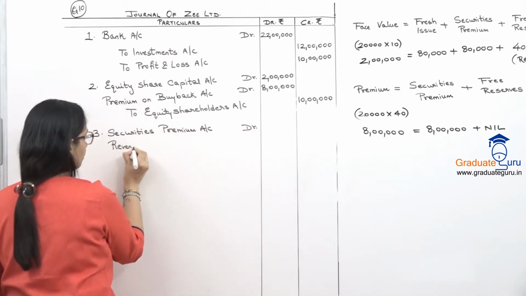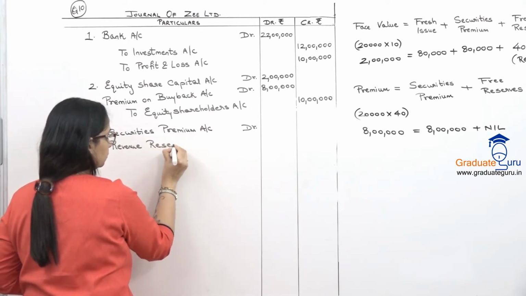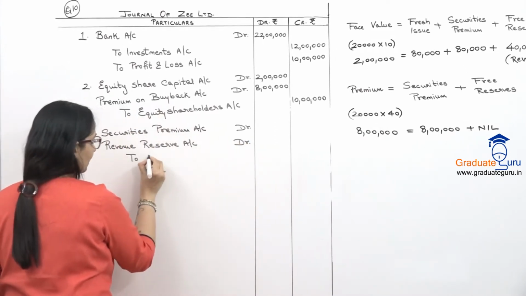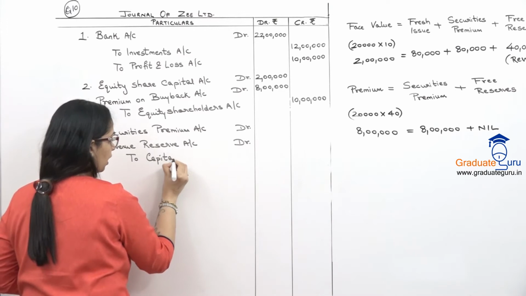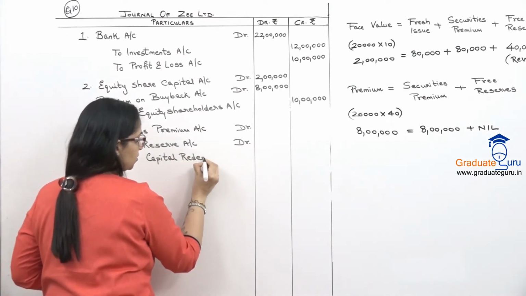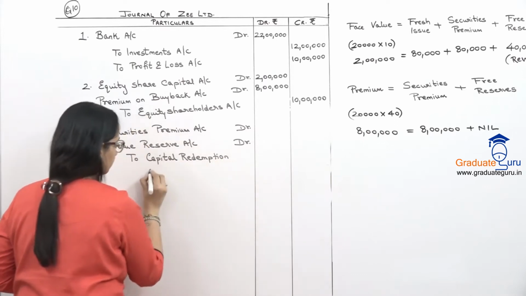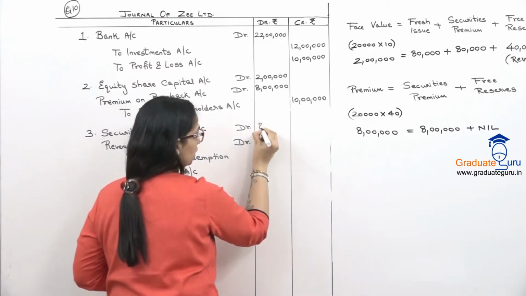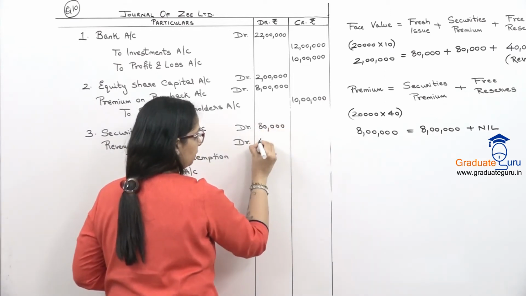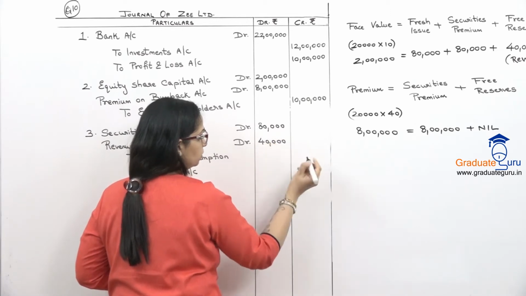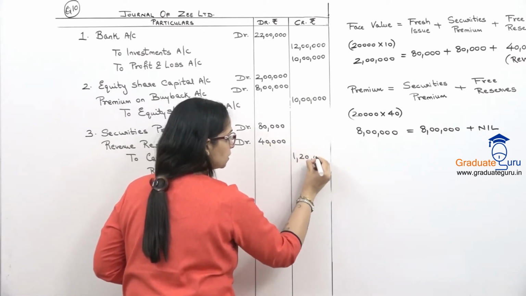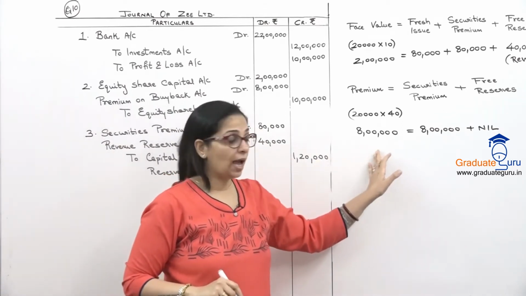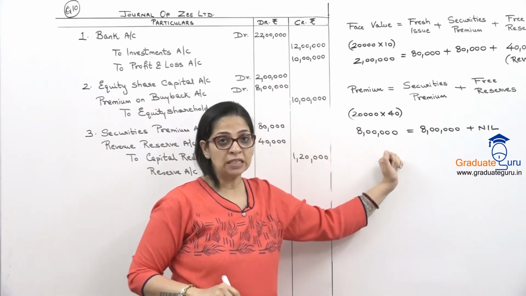So, revenue reserve account debit, and to capital redemption reserve account, which is our CRR. Amounts from our equation, we have used 80,000 from securities premium, 40,000 from revenue reserve. So total is 1,20,000.